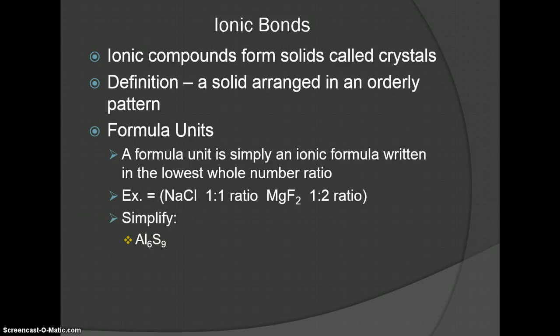And so just for quick practice at home, take this. If you know that they are always written metal first, here you have aluminum, which is a metal, and you have sulfur, which is a non-metal. And if I told you you had 6 aluminums and 9 sulfurs, as you see here, what would be the correct way to write this? So that's kind of your last little bit of homework.